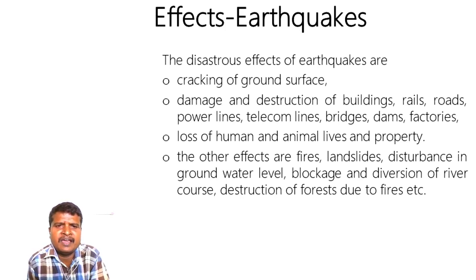I am repeating again, the Himalayan zone is called a zone of maximum intensity. The states in this zone, Jammu Kashmir, Himachal Pradesh, Uttar Pradesh and Bihar, experience maximum intensity earthquakes.